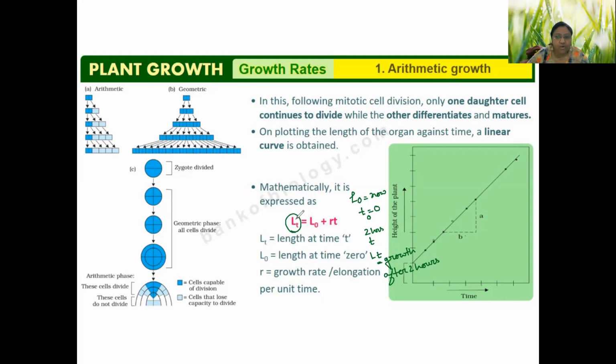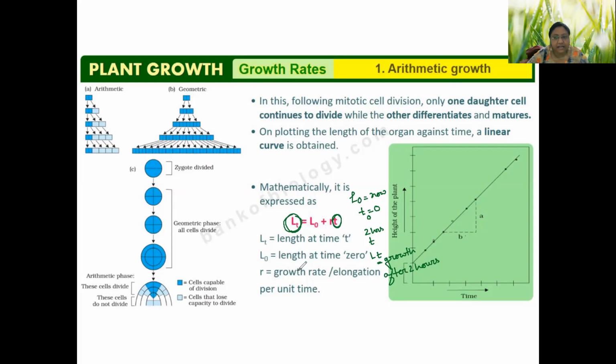So L0 plus R multiplied by T. T is the time, that after how much time you are measuring the growth. So that is known as the LT. So we can easily calculate LT by using this formula L0 plus R into T.